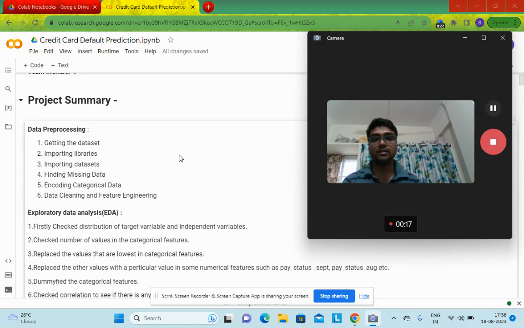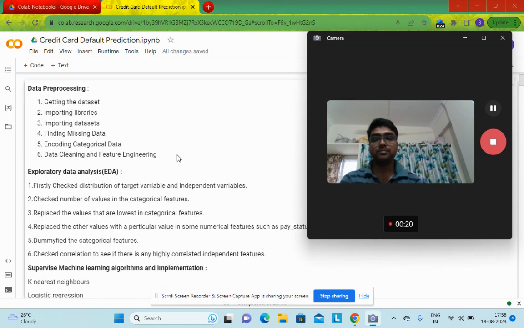As you can see under this project summary, there are three main steps which I have taken to complete this project. That is data pre-processing, exploratory data analysis, supervised machine learning algorithms, and implementation. These are the sub steps under those basic steps. For data pre-processing, I'm mentioning getting the data set, importing the libraries, importing data sets, finding missing data, encoding categorical data, data cleaning, and feature engineering.